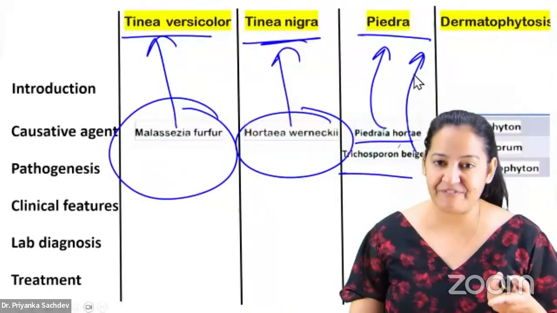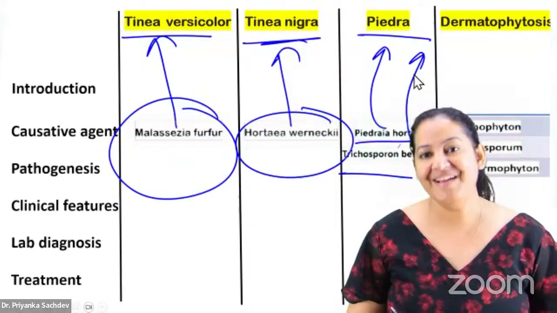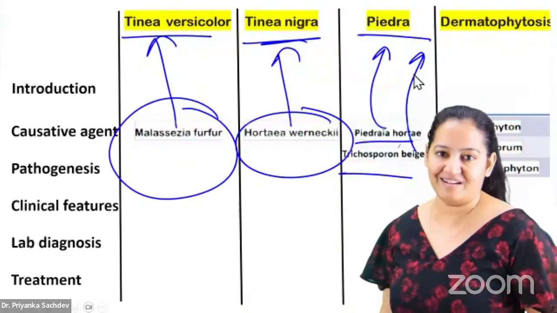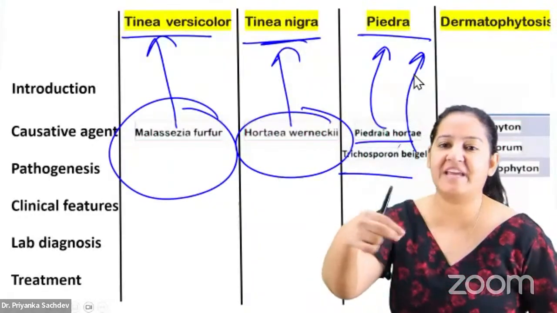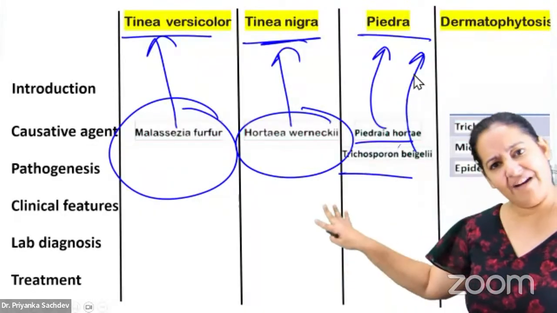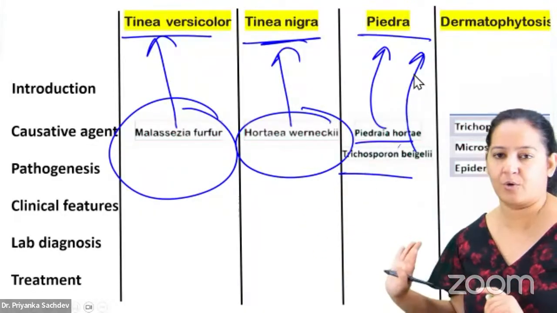I know the names are difficult, but looking at the options, you will identify. The good thing is that it's not a subjective exam. It's an objective exam. You will get the 4 options. From the 4 options, you can easily click. So, you don't have to write the spellings. Just have a look. You have to identify them in the options. Writing is not needed, only identifying. Do that much. Okay.